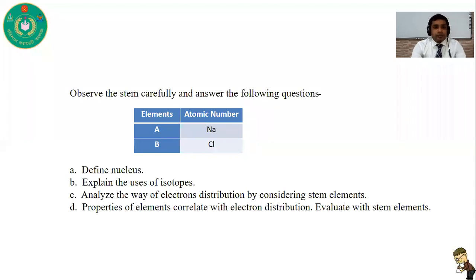I have given homework, or a home task, for you. Observe the stem carefully and answer the following questions. Elements and atomic numbers: A, sodium, and B, chlorine. Define nucleus, explain the uses of isotopes, and analyze the way of electron distribution by considering the stem elements. And the last one: properties of elements correlate with electron distribution; evaluate with the stem elements.